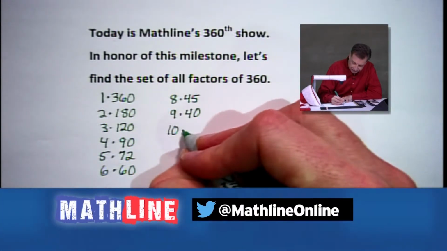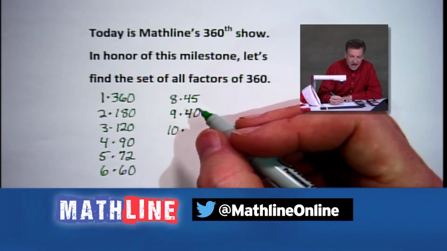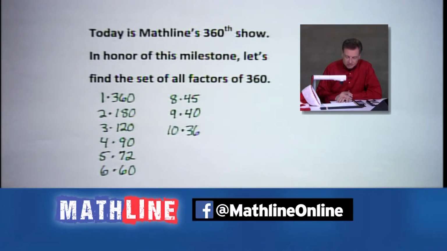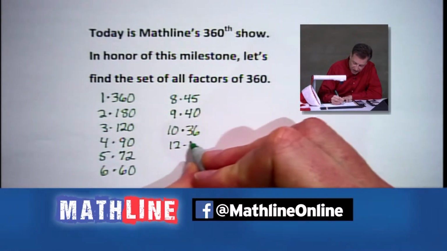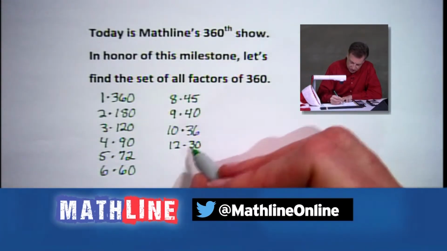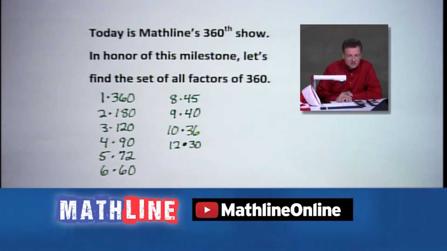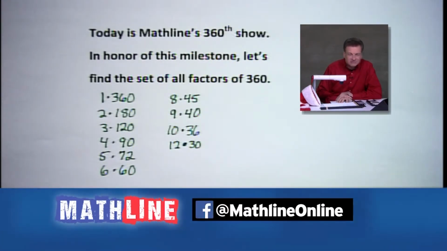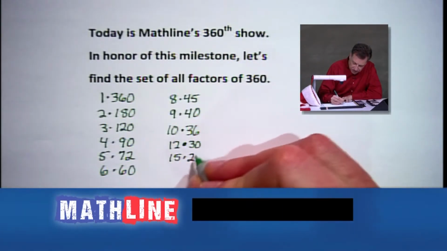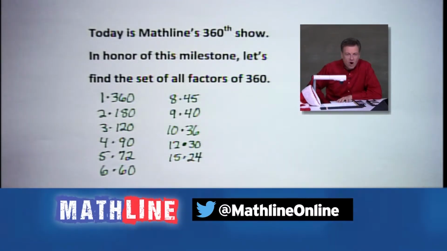How about it? Let's take 10. 36 times 10 will get it for you, okay? And can we go 11? No, but we can do 12. 12 and 30 work great together as we multiply there. Getting closer. 13, nasty number, doesn't work well. 14, doesn't work here either. 15, oh yes, 15 times 24. 15 times 24, that looks good.